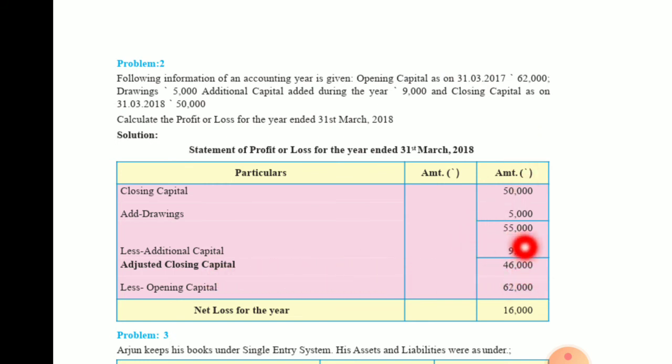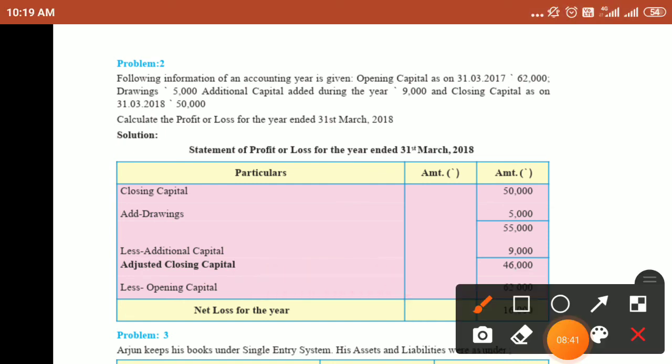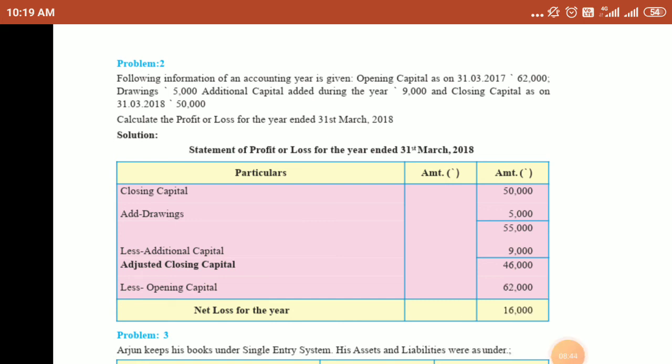So 46,000 minus 62,000. Now in the last problem what I told you, if your adjusted closing capital is more than the opening, then you have a net profit. But here in this problem, adjusted closing capital is less than the opening capital. So here you have a net loss for the year. Net loss for the year is 16,000, that is 46,000 less 62,000 will give you 16,000.